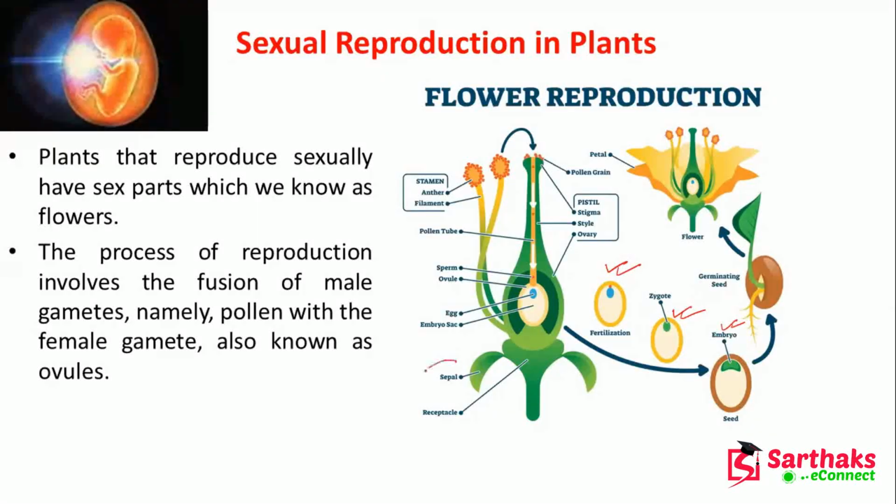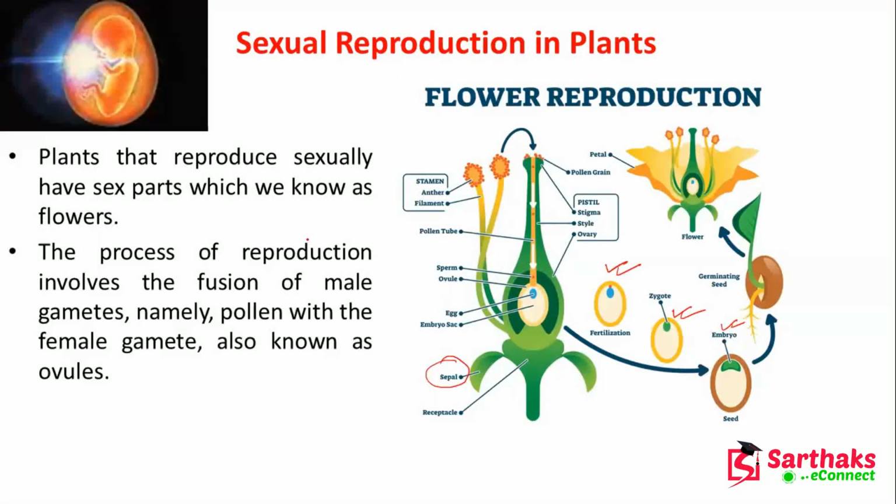And this sepal is actually used to protect the flower whenever it is a bud. Okay, and the receptacle, you can see that it will just hold the total flower here. That means whatever reproduction can happen inside the female flower. Okay, so plants that reproduce sexually have sex parts, which we know as flowers also.